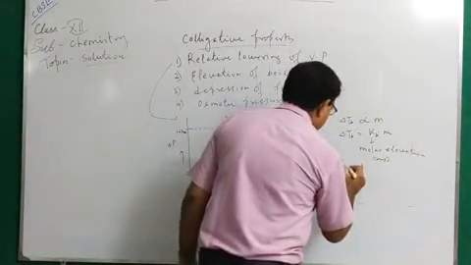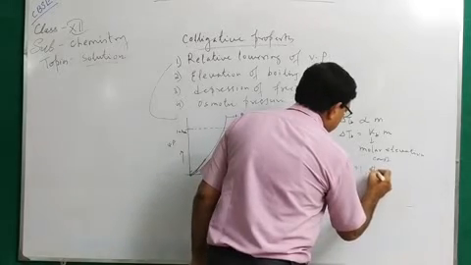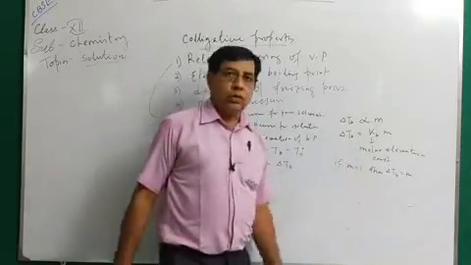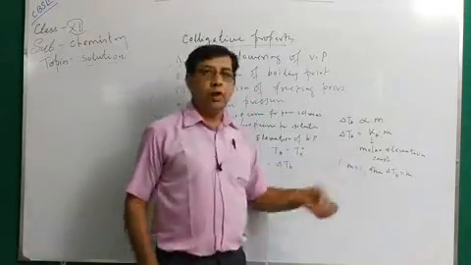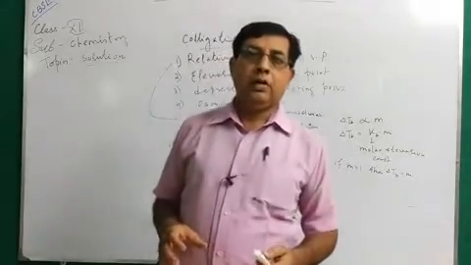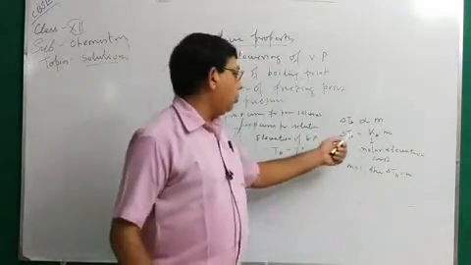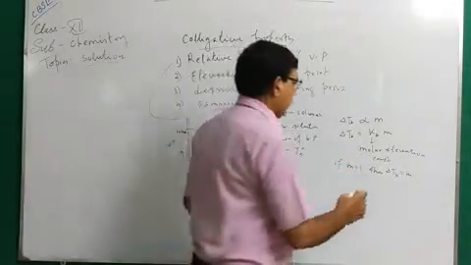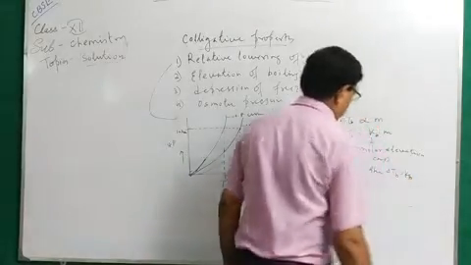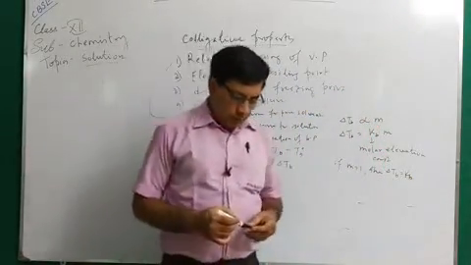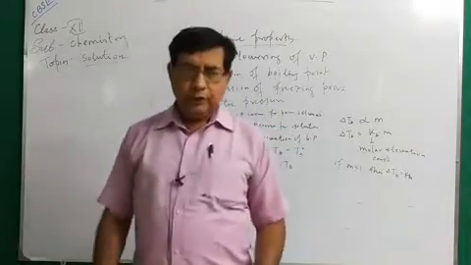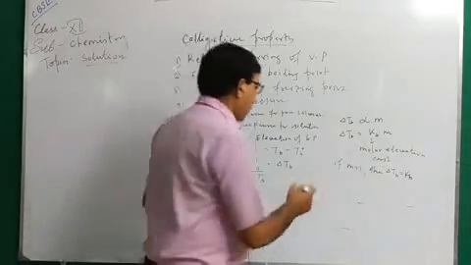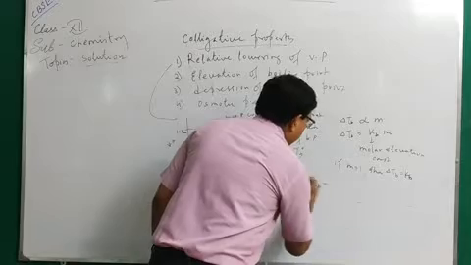Now if m equals 1, then delta TB equals Kb. That is, the molal elevation constant is equal to the elevation in boiling point of a 1 molal solution. So when the molality of the solution is unity, then the elevation of boiling point is equal to the molal elevation constant. Now what is the value of m?